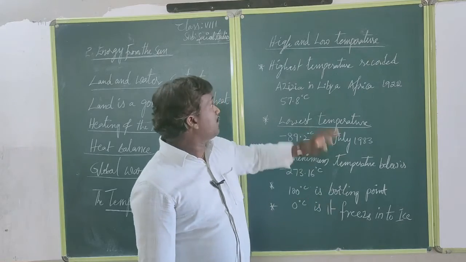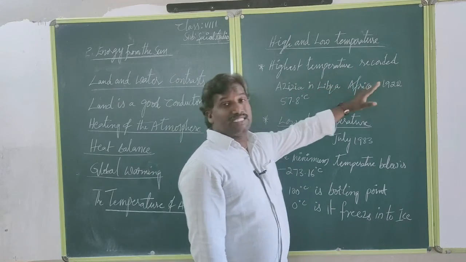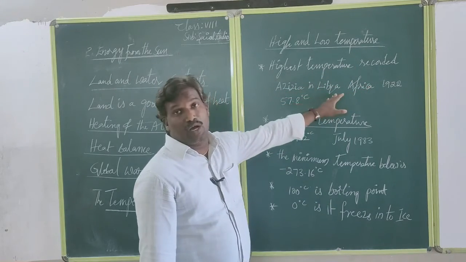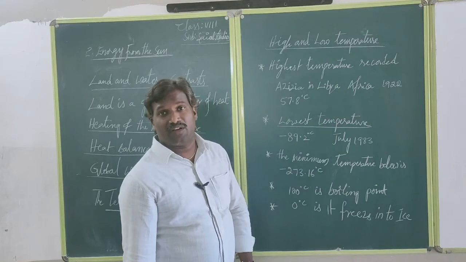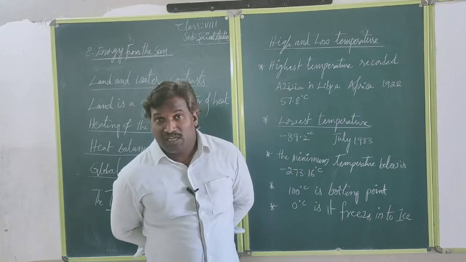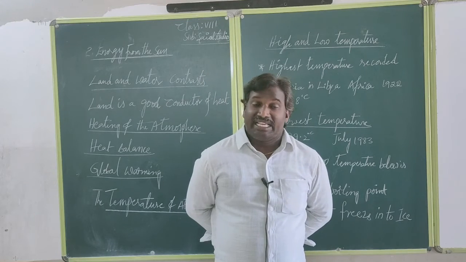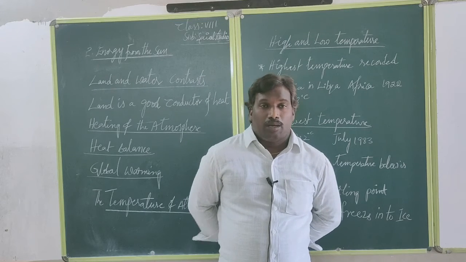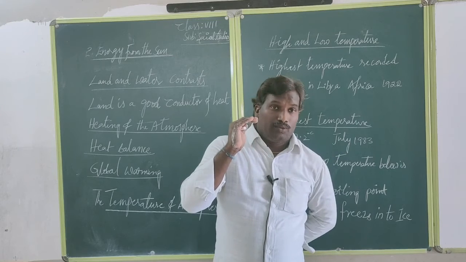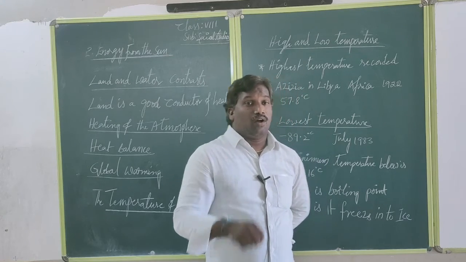The highest temperature was recorded at Algeria in Libya. Libya is one of the countries in the African continent. You already know very well that the Mediterranean Sea divides the continents, with Europe upward and Africa downward.